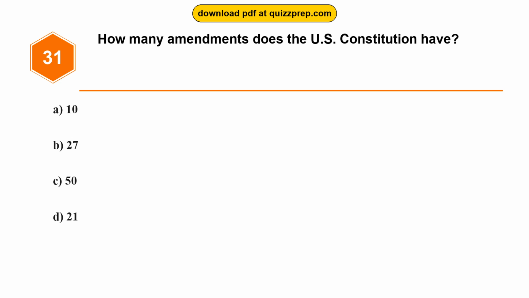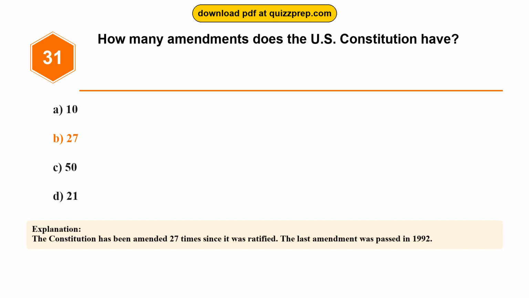Question 31. How many amendments does the U.S. Constitution have? Option A. 10. Option B. 27. Option C. 50. Option D. 21. The correct answer is option B. 27. The Constitution has been amended 27 times since it was ratified. The last amendment was passed in 1992.